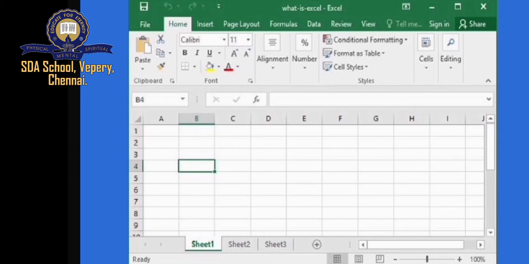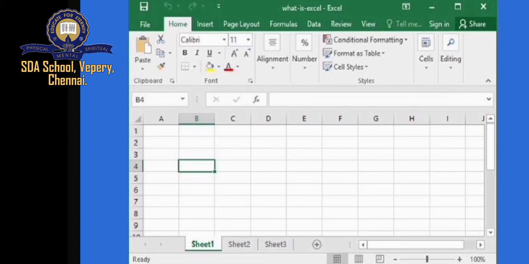You can make a timetable in this, and it is useful in all office work, school work, and marketing things. See, you have so many things over here: clipboard, paste, bold, italic, underline, font. You can select the font and alignment, numbers, conditional formatting, format as table.